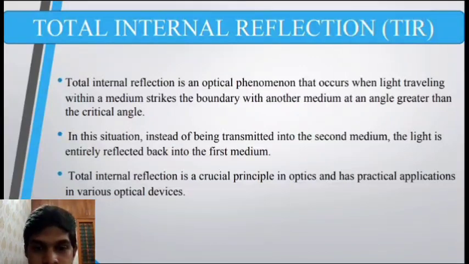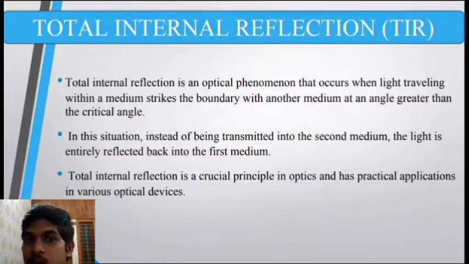So in this situation, instead of being transmitted into the second medium, the light is entirely reflected back into the first medium. So in the case of total internal reflection, instead of the light ray being refracted, this light ray is going to be reflected back into the same medium. Even though some light rays are going to be refracted too, we are neglecting this case. Total internal reflection is a crucial principle in optics and has practical applications in various optical devices.